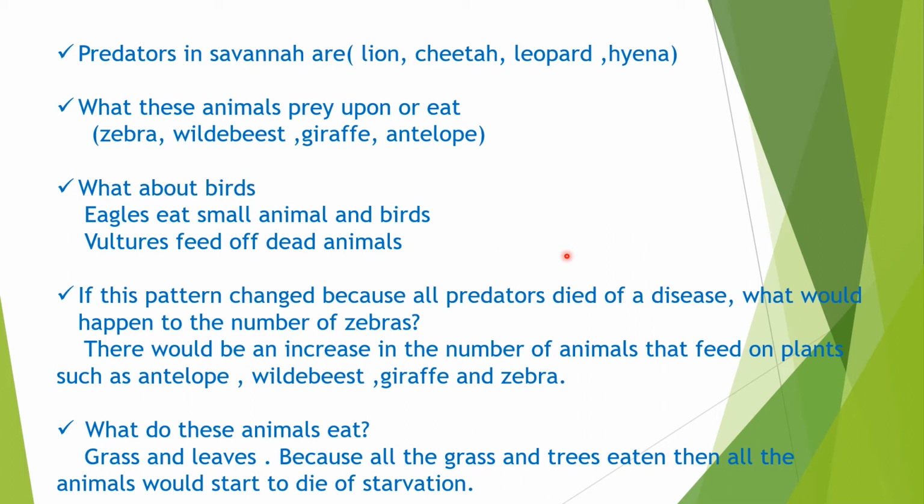What do these animals prey upon or eat? We have seen in the food chain: they eat wild beast, giraffe, antelope and zebra. Antelopes are deer-like animals with smooth hair and upward pointing horns, and they are found in Asia and Africa. These are a group of animals with 91 species, and common species of both are wild beast and impala.